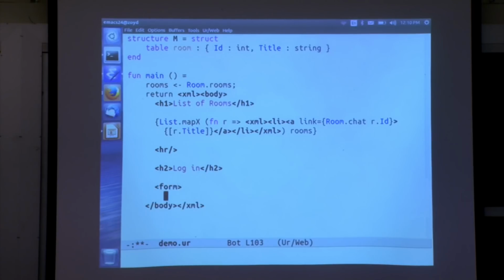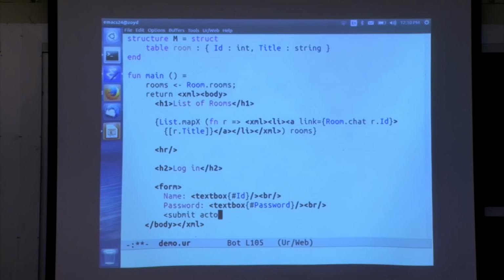And we can create a form where you enter the username and the password. And then when you click on the button, it's time to call a function called login, which we'll define in a moment.